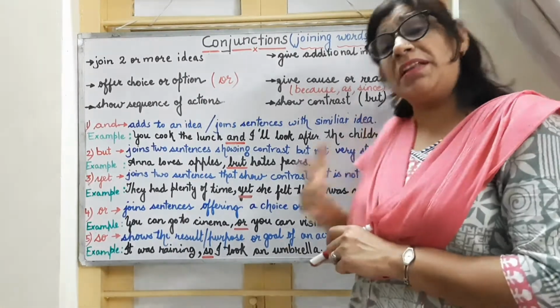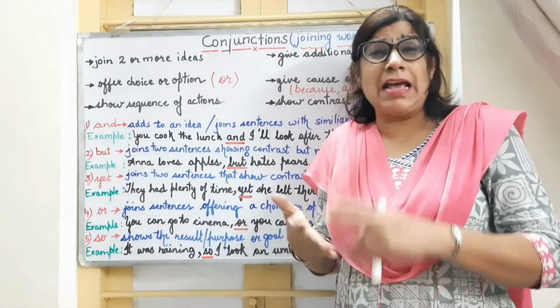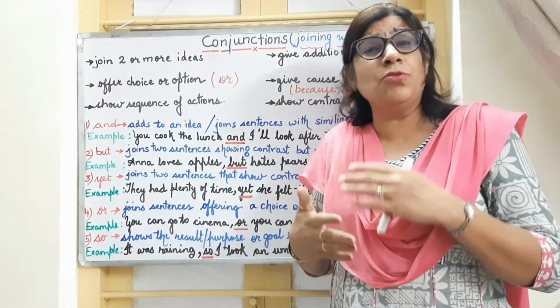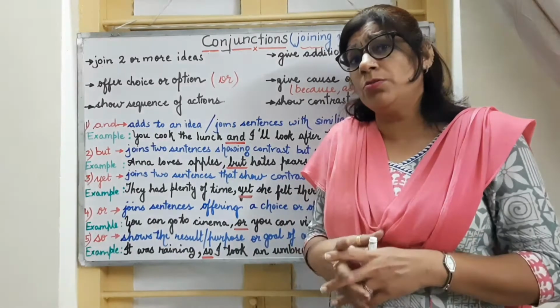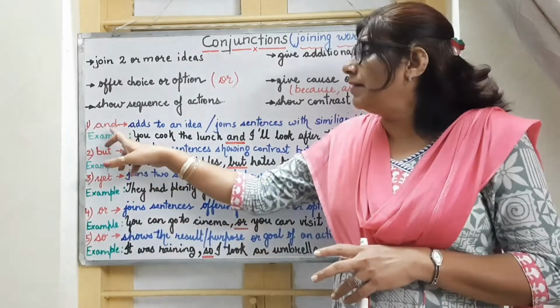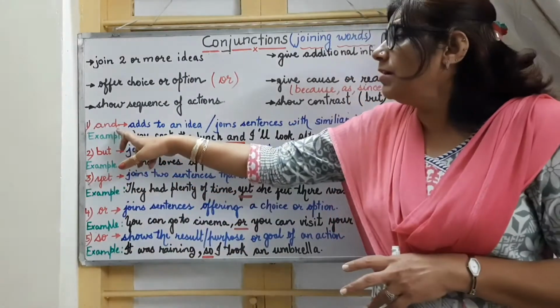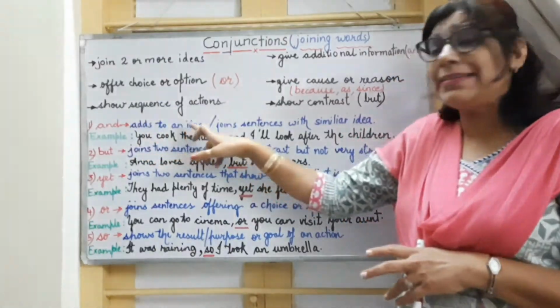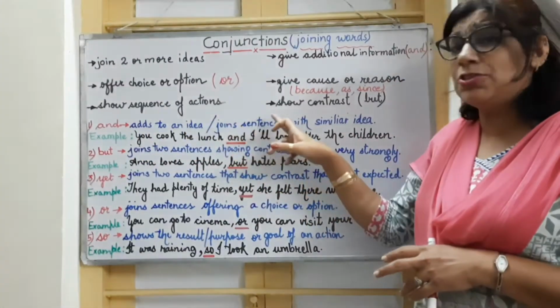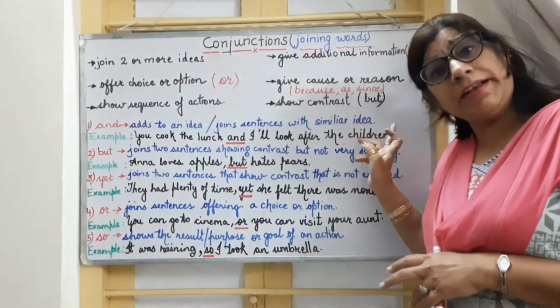In this, there are many conjunctions: because, as, and, after, before, when. But in this class, we are going to focus on 5 of them. They are and, but, yet, or, and so. Talking about and, it adds to an idea, or it joins sentences with similar ideas.